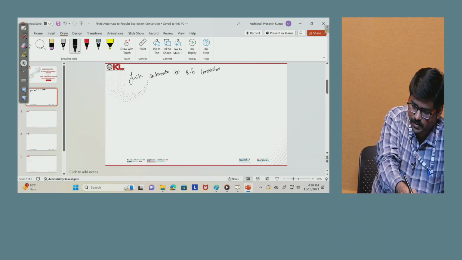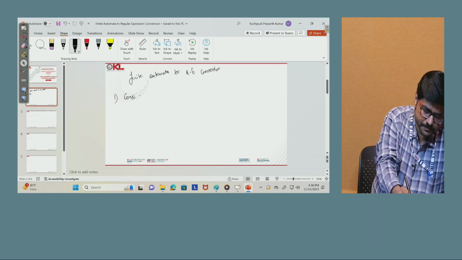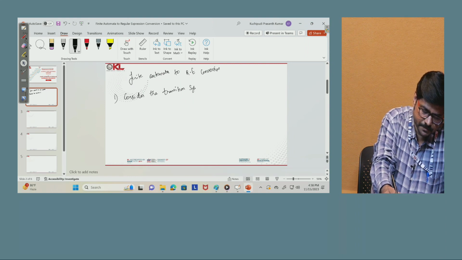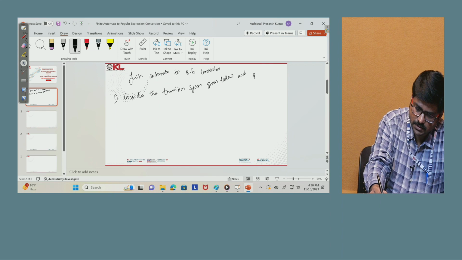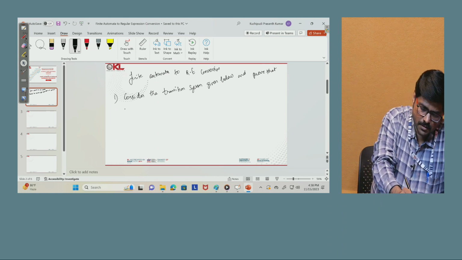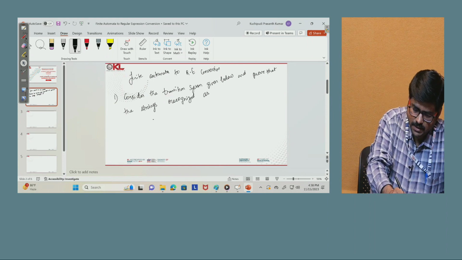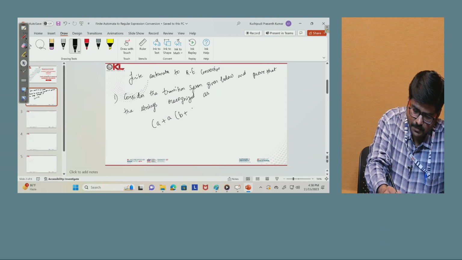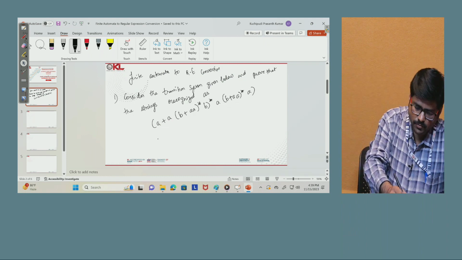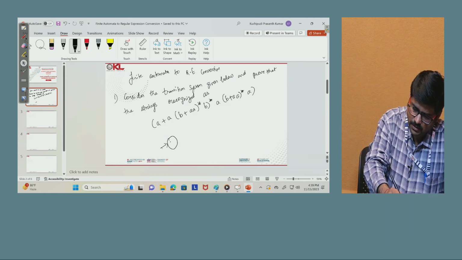Let us take one problem. Consider the transition system given below and prove that the strings recognized are (a + ab + a)* b* a (b + a)* a... so we need to prove this is the regular expression for this given DFA.